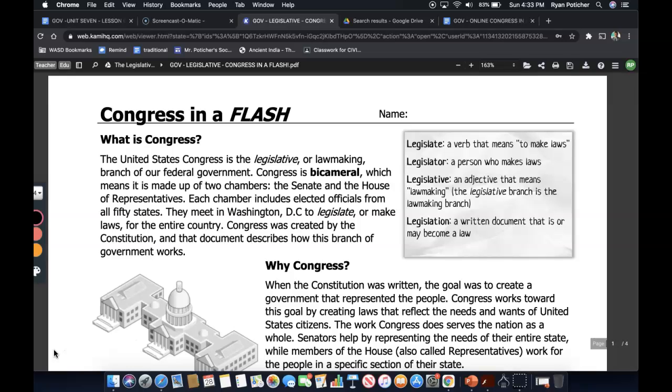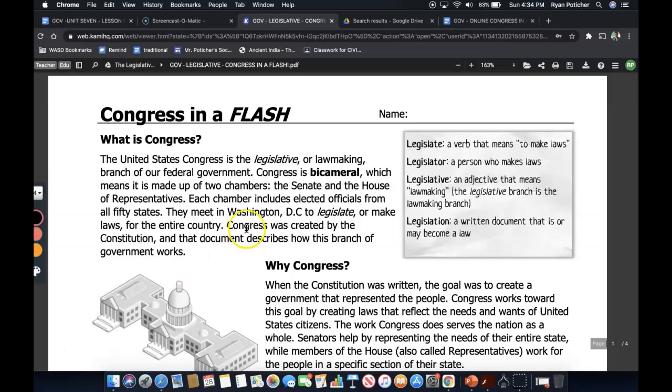What is Congress? The United States Congress is the legislative, or lawmaking, branch of the federal government. Congress is bicameral, which means it's made up of two chambers, the Senate and the House of Representatives. Each chamber includes elected officials from all 50 states. They meet in Washington, D.C. to legislate, or make laws, for the entire country. Congress was created by the Constitution, and that document describes how the branch of government works.